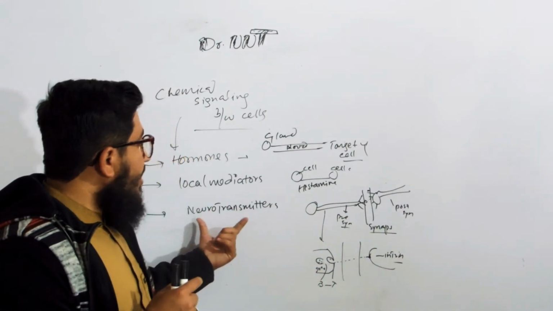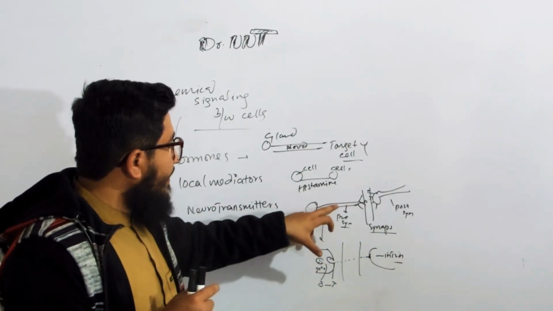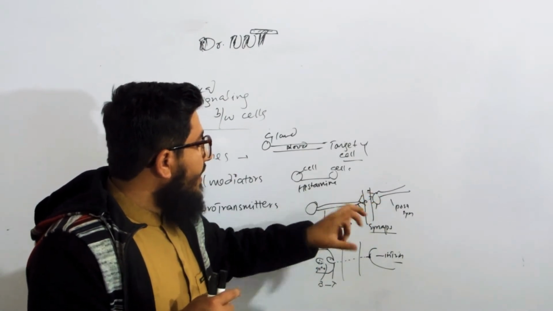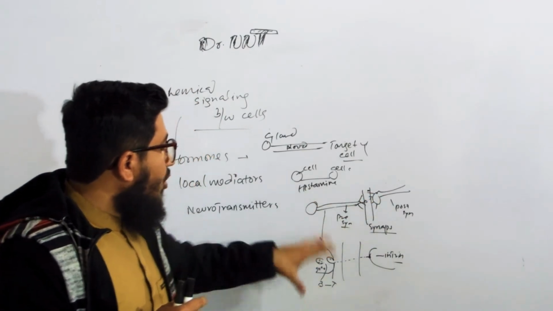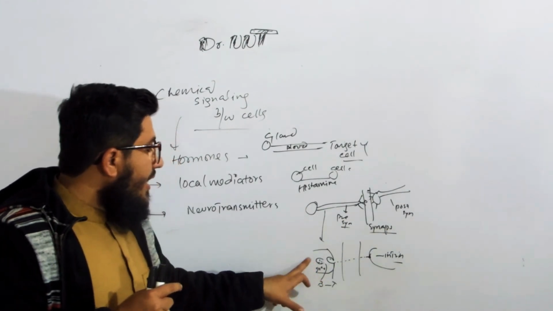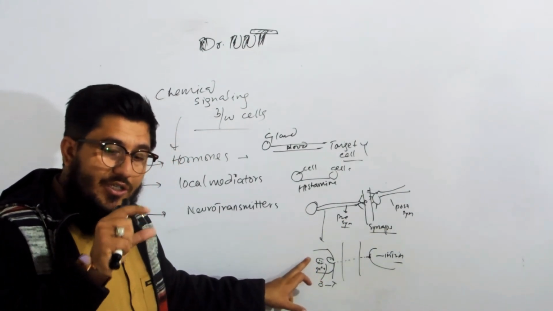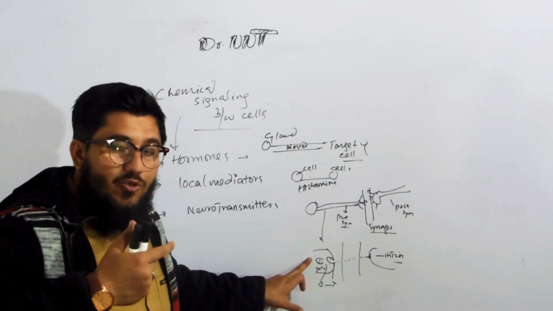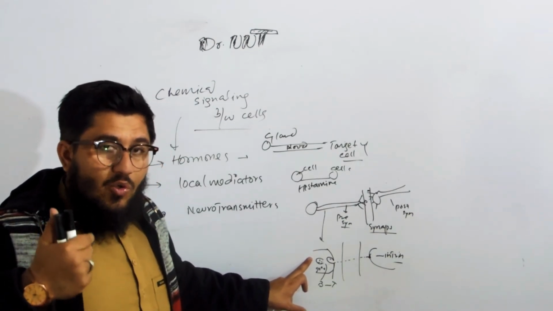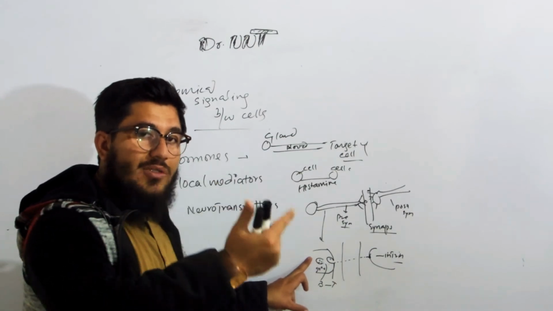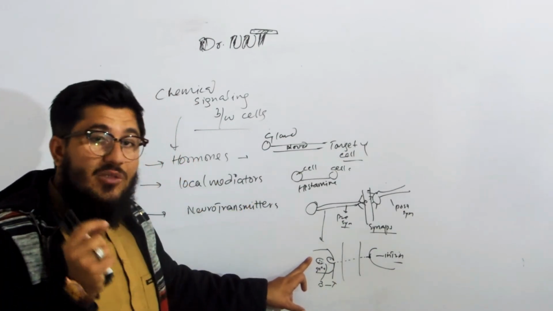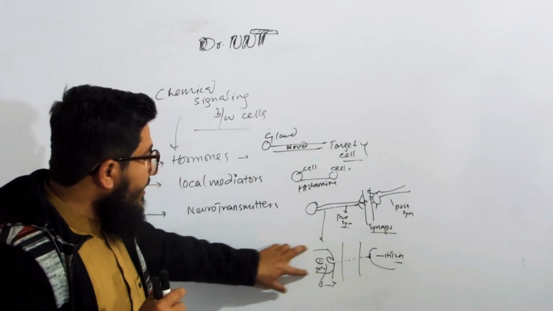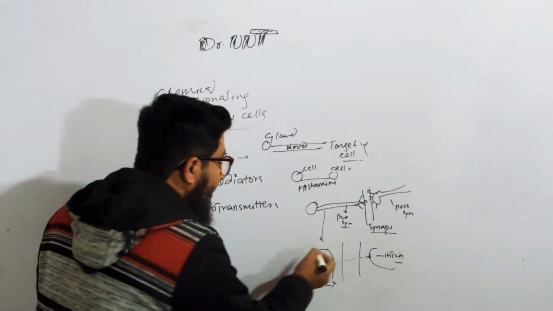So the neurotransmitters that are produced in the presynaptic neurons are transferred to the postsynaptic neurons by the following mechanism. As the neurotransmitter is produced, it is enclosed in a vesicle, and whenever there is a need to transfer the signal from one neuronal cell to another, what will happen? An action potential is generated, due to which the calcium ions in this presynaptic neuron will increase.